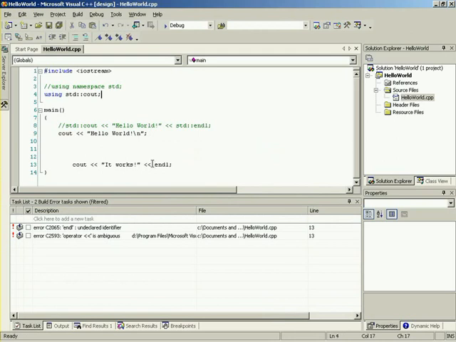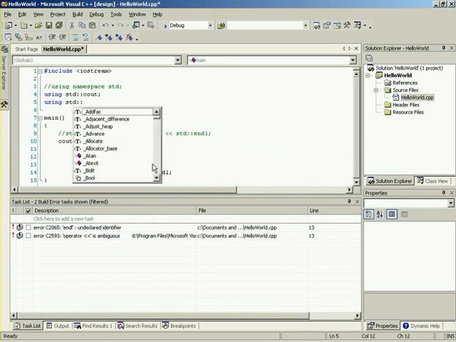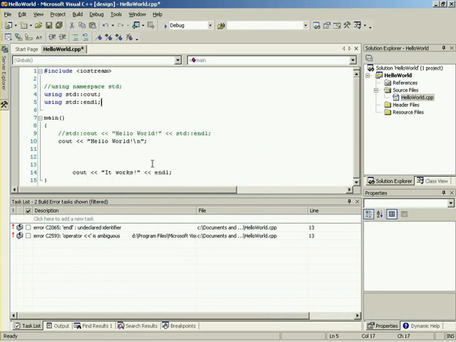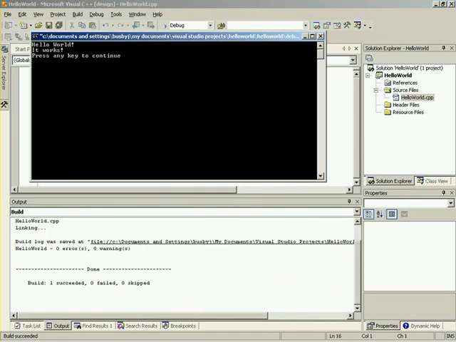That's because we only specified cout. So we need to go up here and type using, and what is it, Buzz? I don't know, std, and then we put in some cute little colon thingies, and then we specify endl. Look at you typing all that out. What is going on here? You're an awesome student. Thank you. I can read your mind. Thank you. So now if we press that again, and we'll build it, and now it works fine.